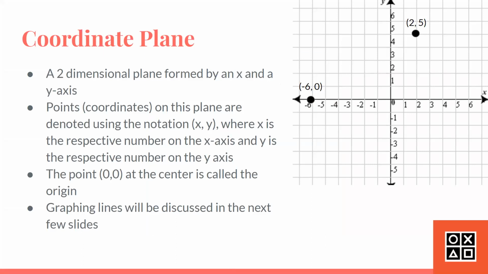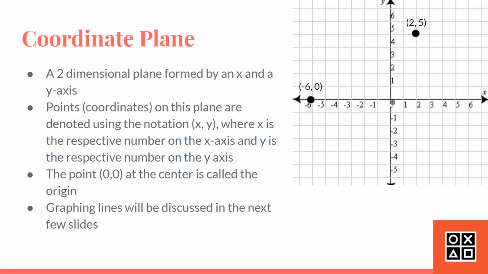The coordinate plane. The coordinate plane is a two-dimensional plane formed by an x and a y axis. On this coordinate plane, we can see that the x-axis is the horizontal line or arrow, and the y-axis is a line going vertically. Points or coordinates on this plane are denoted using the notation x comma y, where x is the respective number on the x-axis and y is the respective number on the y-axis. And the point 0, 0 at the center is called the origin.